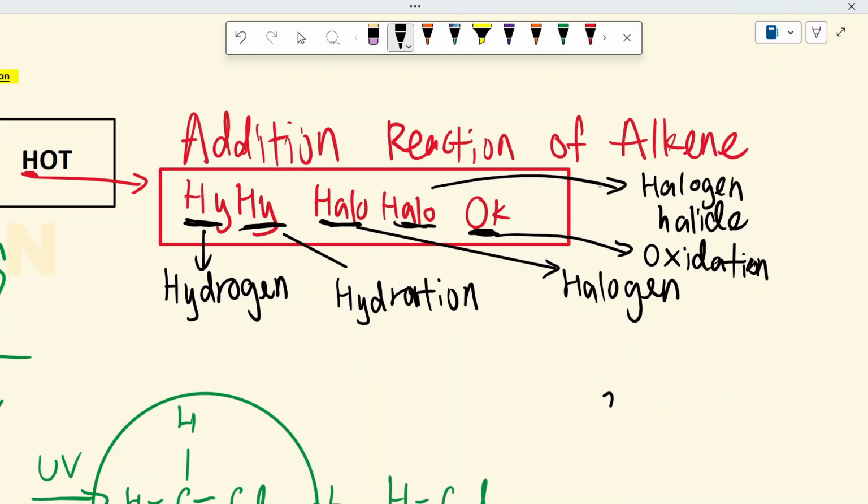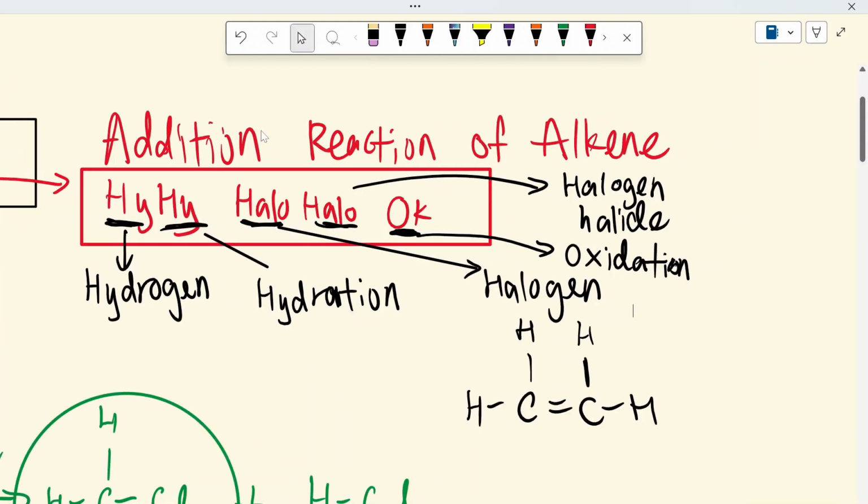So for example, this is my compound. As what this name suggests, it is addition. That means I want to add in something into this compound. I don't want to eliminate anything. We will remain all the carbon and hydrogen that we have. So the only thing that I can change is the bond here. So I can break a bond here so that we can expand the bond like this. Now we can add in things that we want.